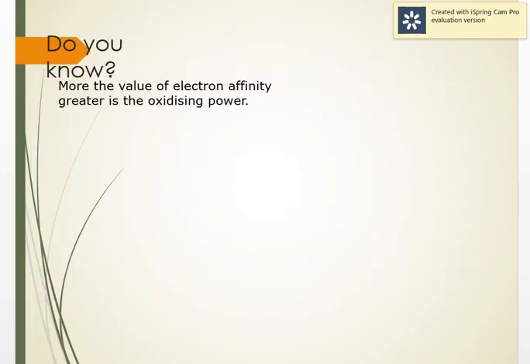Now, the more the electron affinity, the greater is the oxidizing power. Oxidizing power is the power to oxidize others while itself getting reduced, and reduction is gain of electron. If an element has a high electron affinity, it has a greater tendency to accept an electron, which means it is oxidizing the other thing. So it will have more oxidizing power.